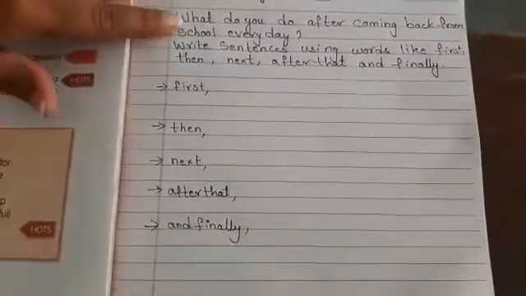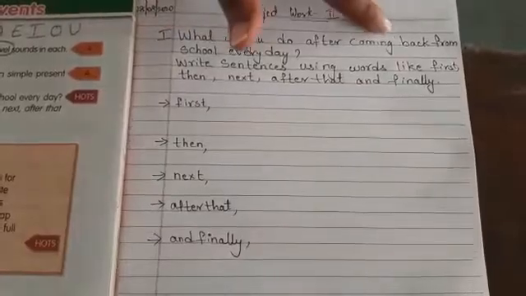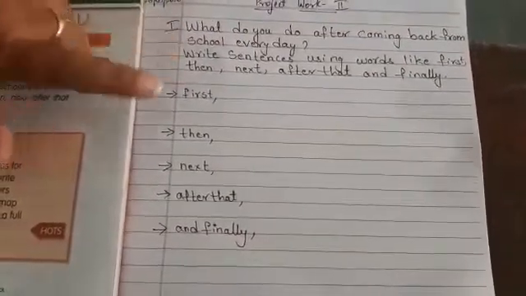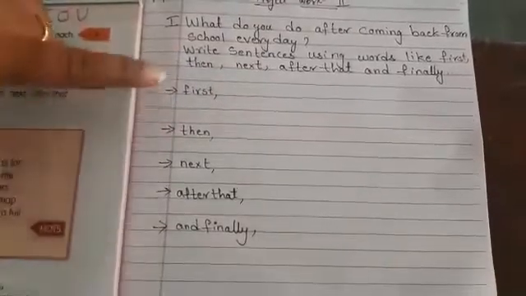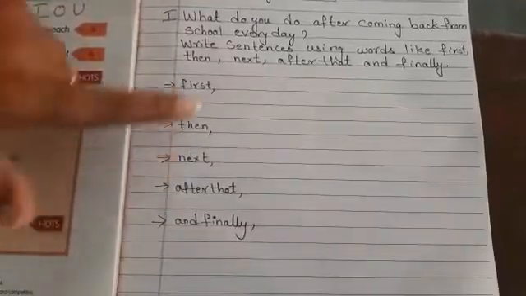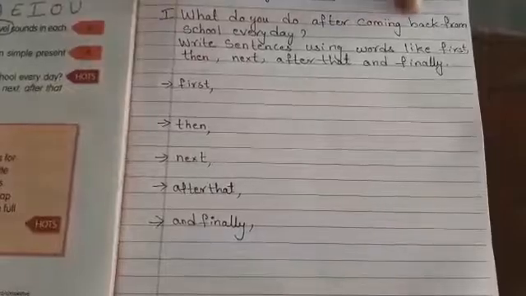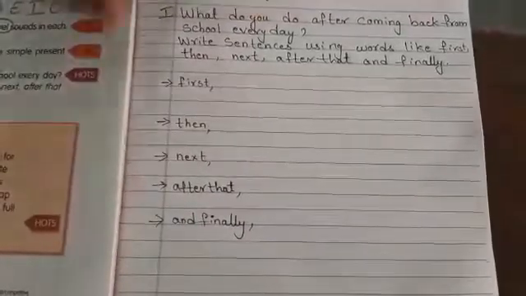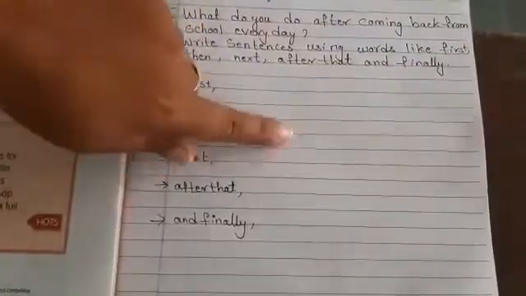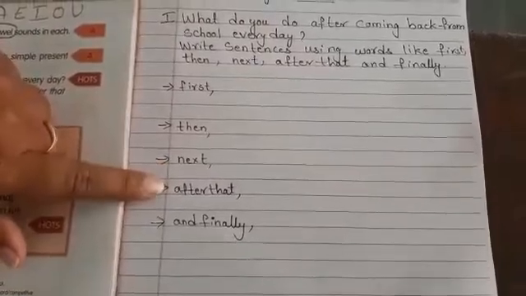Now see children. You should write with your pencil. See, like this. After writing this question, give arrow marks and write like this: first, then, next, after that, and finally. What will you write here? What do you do after coming back from school every day? First, what will you do, you should write. Then, what will you do, you should write. Next, what will you do. Like this, you should complete your sentences here.